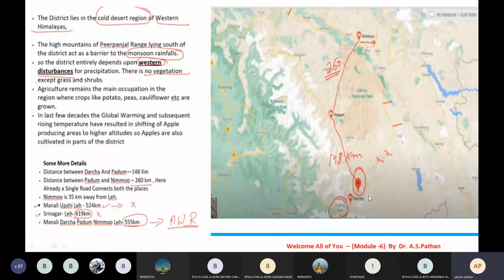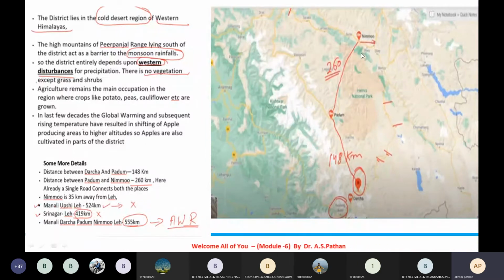Here already a single road connects both places. Nimu is 35 kilometers away from Leh. So we have Leh here and this is Nimu. So this distance is 35 kilometers.